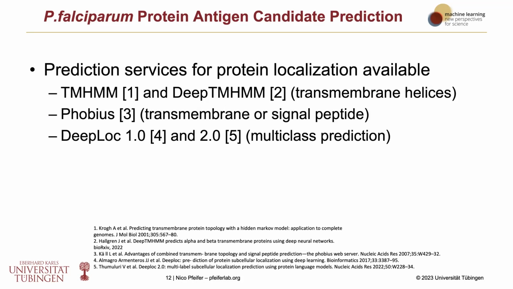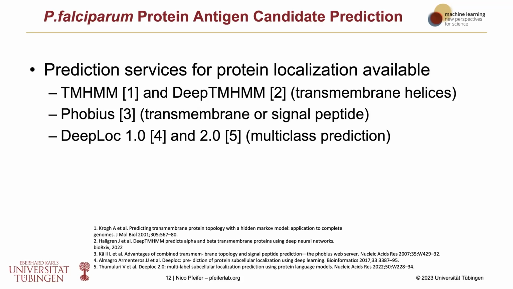Now, we wanted to check when we had our data set directly whether available prediction services were already good enough to predict whether a protein would be in the positive or in the negative set.